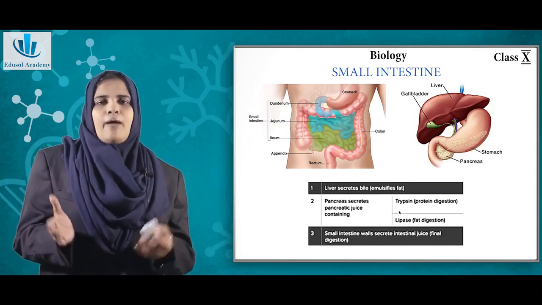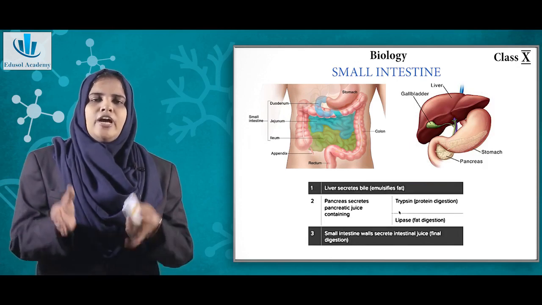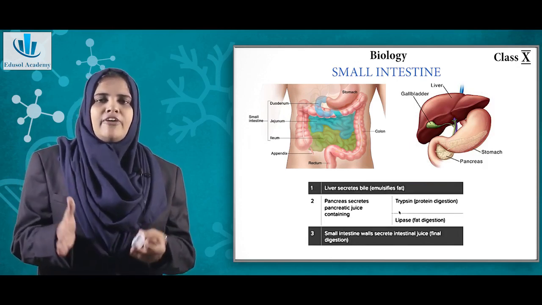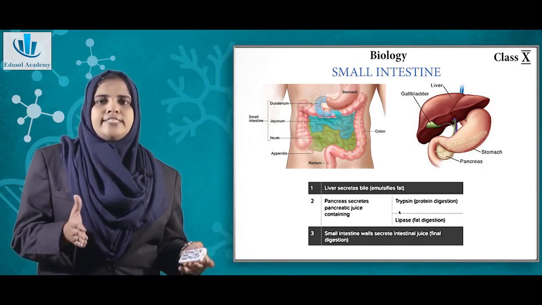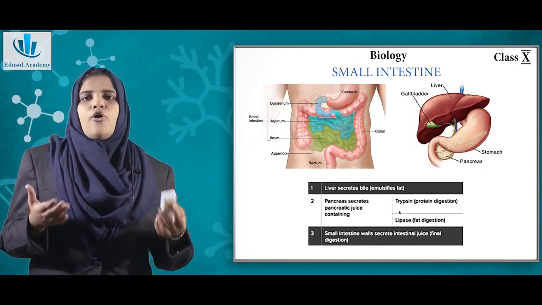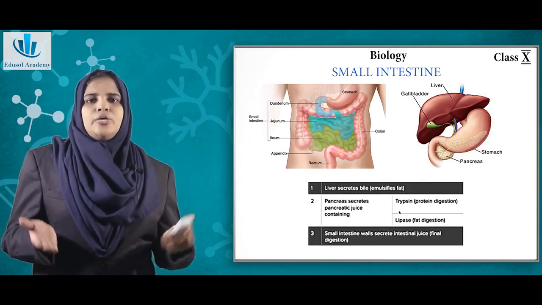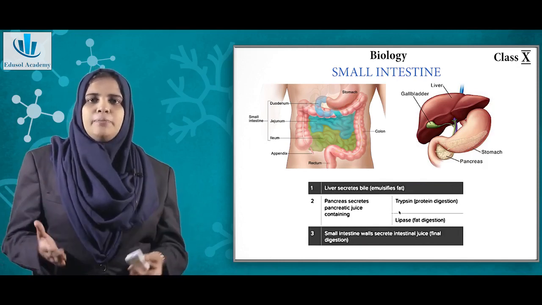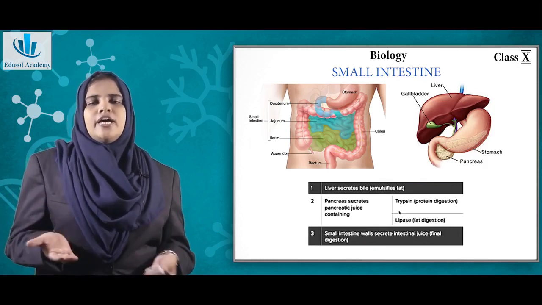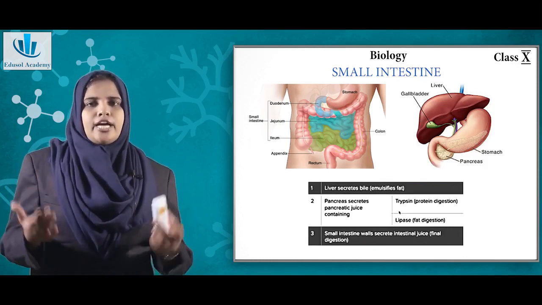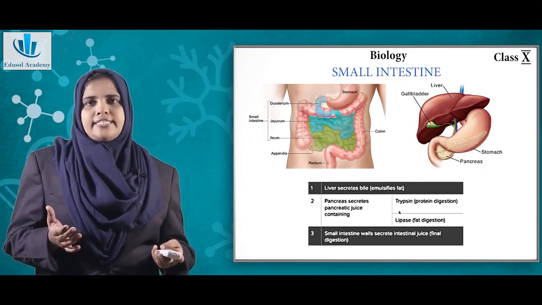That is what happens inside your small intestine also. The bile will emulsify the longer fat molecules into shorter ones. The pancreas also secretes lipases and trypsin. The trypsin will help in the digestion of protein and lipases will help in the digestion of fat. So this is what happens in the small intestine.